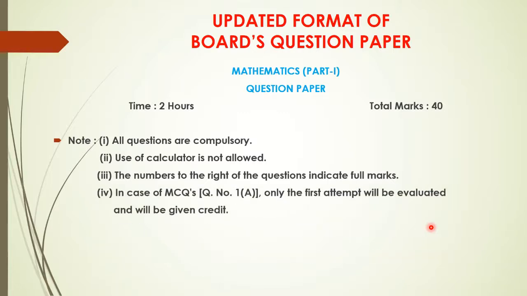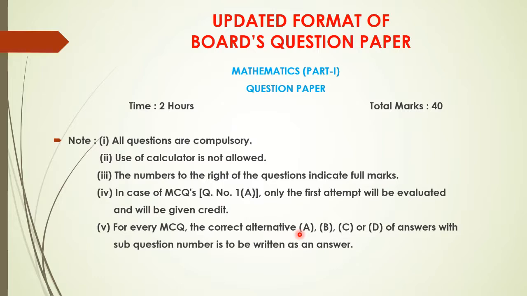Next, in case of MCQ, that is question number 1A, only your first attempt will be considered. Only the first attempt will be evaluated for credit. If you are writing the answer again on the back side, then it will not be considered. Okay, so take a note of this. Don't go for cancellations and all. Write down the correct answers properly in the first attempt only.